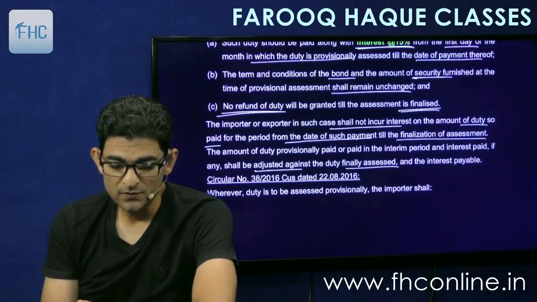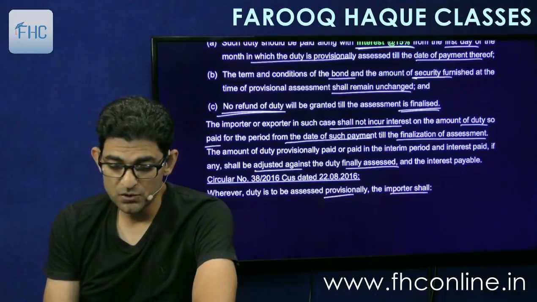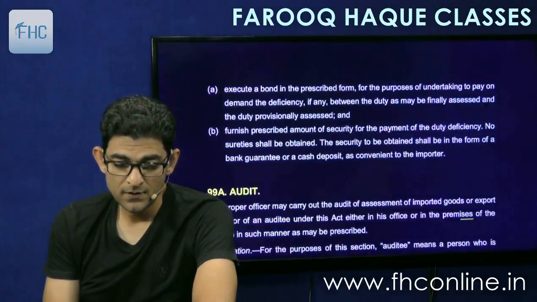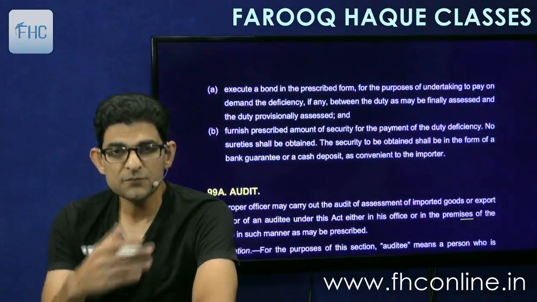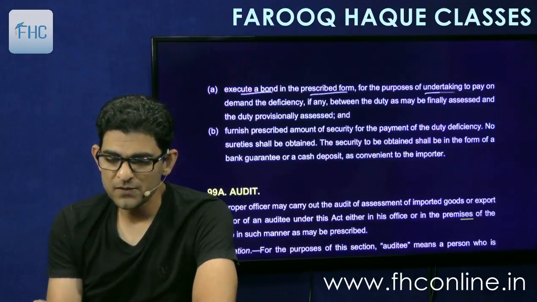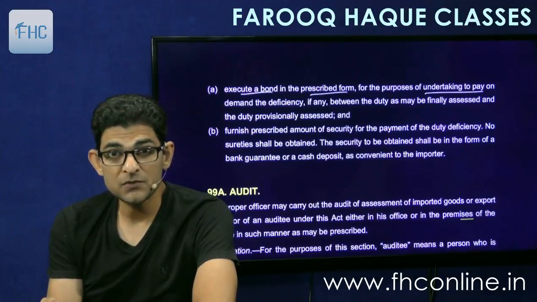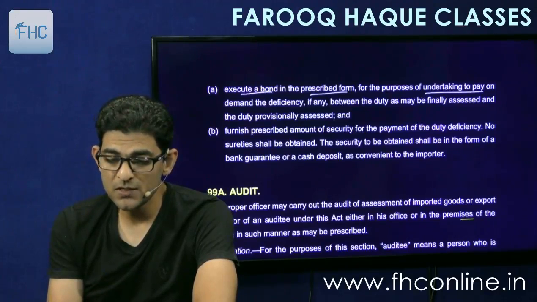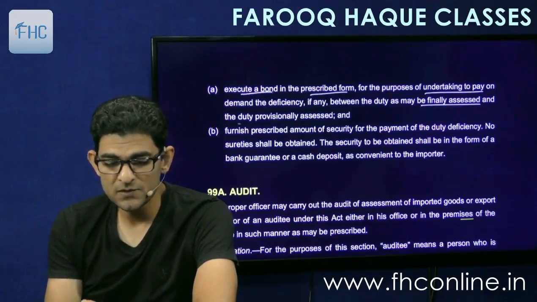Then there's another circular 38/16 which says that wherever duty is to be assessed provisionally, the importer shall execute a bond. So this is for the bond. Execute a bond in the prescribed form for the purpose of undertaking to pay on demand the deficiency, if any, between the duty as may be finally assessed and the duty provisionally assessed.